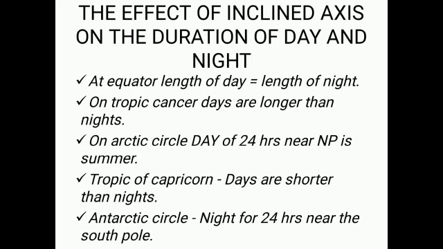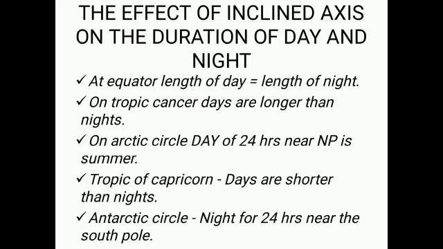Now let us discuss the effect of the inclined axis on the duration of day and night. For this, you have to look at page number 26. There you can see figure 3.3, which is the inclined axis. You can see the earth's inclined axis. We can see here one yellow part and one red part, and the sun's rays are falling. Can you see that diagram?